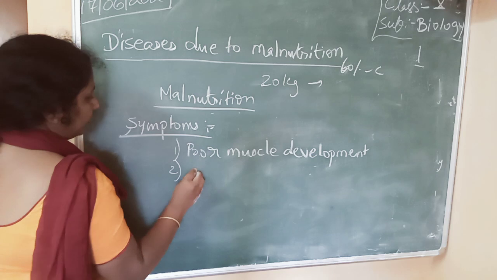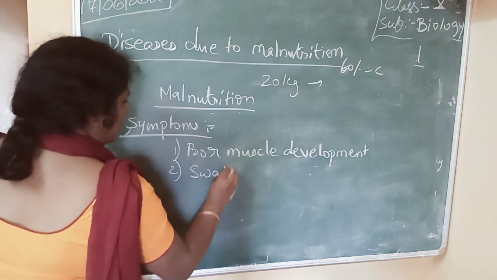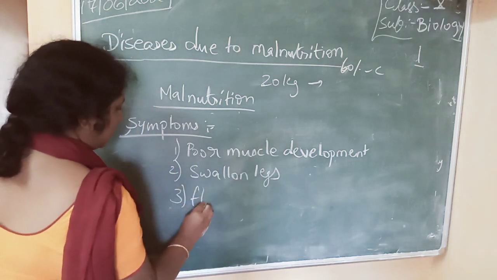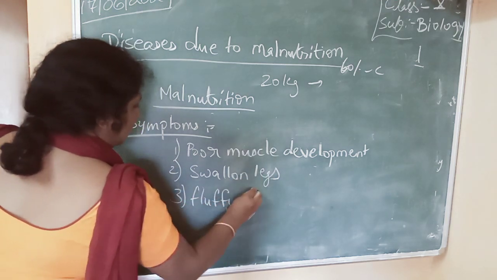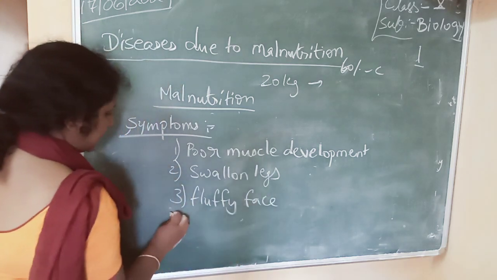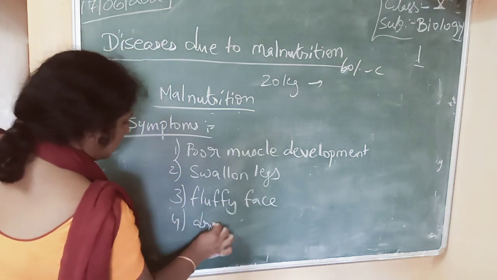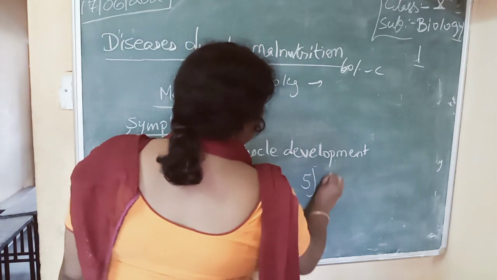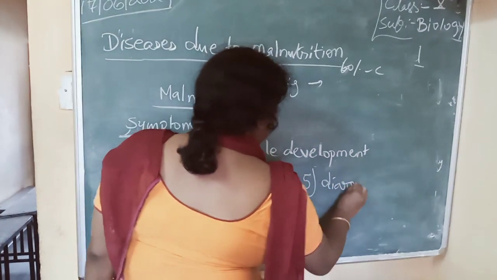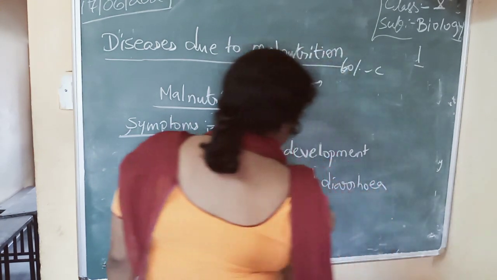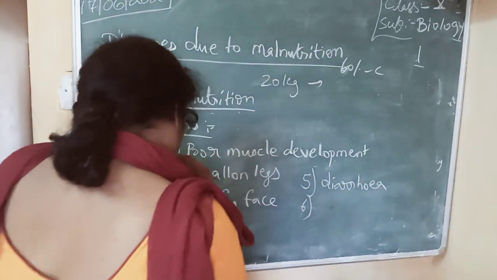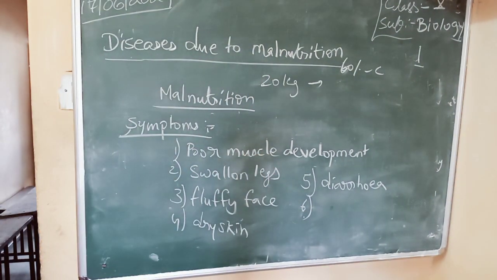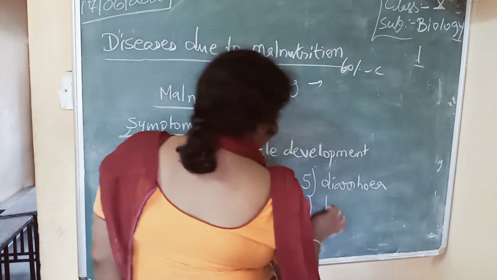Next, swollen legs, fluffy face. Next, dry skin. Next, diarrhea. Next, difficulty to eat.